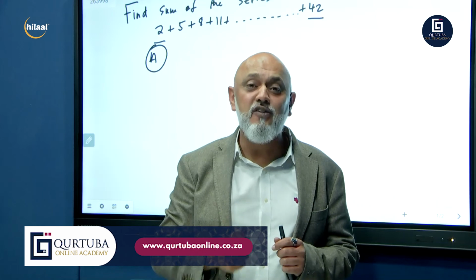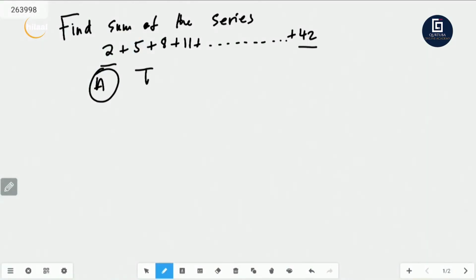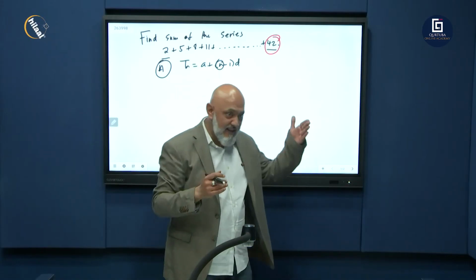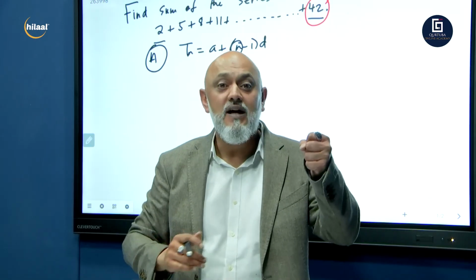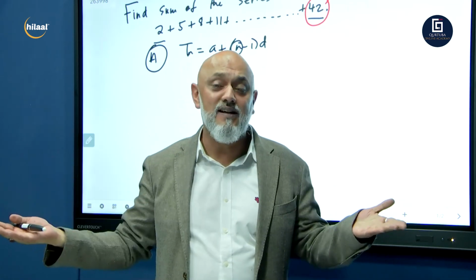So firstly, guys, we need to find out how many terms there are. We're going to use Tn is equal to a plus (n minus 1) times d to find n, our number of terms. Now 42 is our last term, guys. It's finite, it ends. If I can find out what number that last term is, then I know how many terms there are.